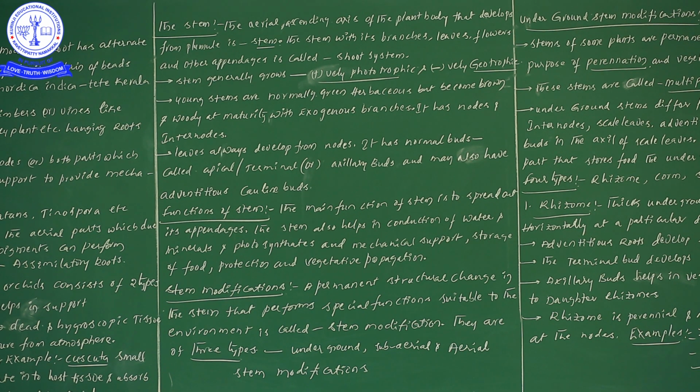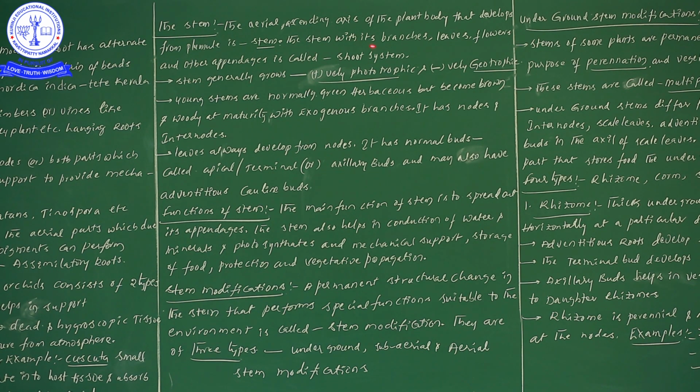Suppose you take one dicotyledonous seed, there the embryonal axis is there. The embryonal axis above the level of the cotyledons we call the plumule, and the embryonal axis below the level of the cotyledon we call the radicle. Now this particular stem is developed from the plumule. So this plumule is responsible for the development of the aerial shoot system known as stem.